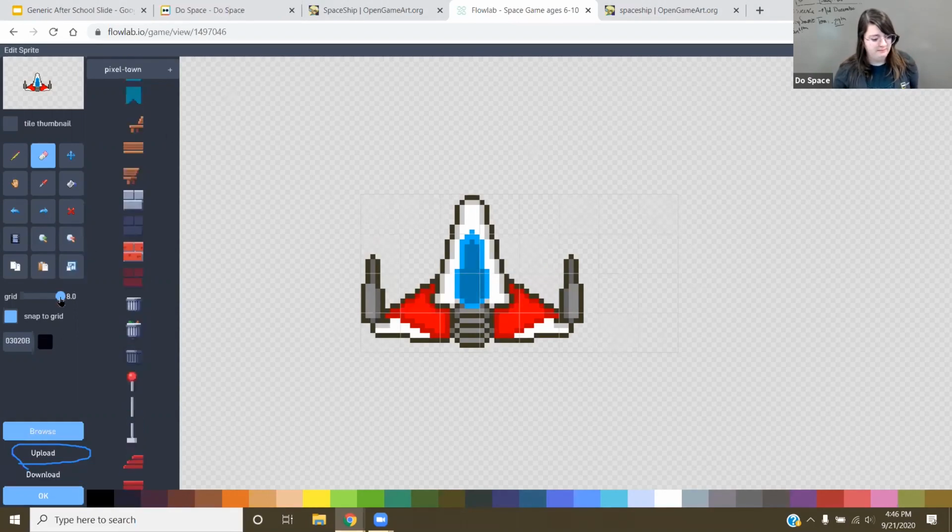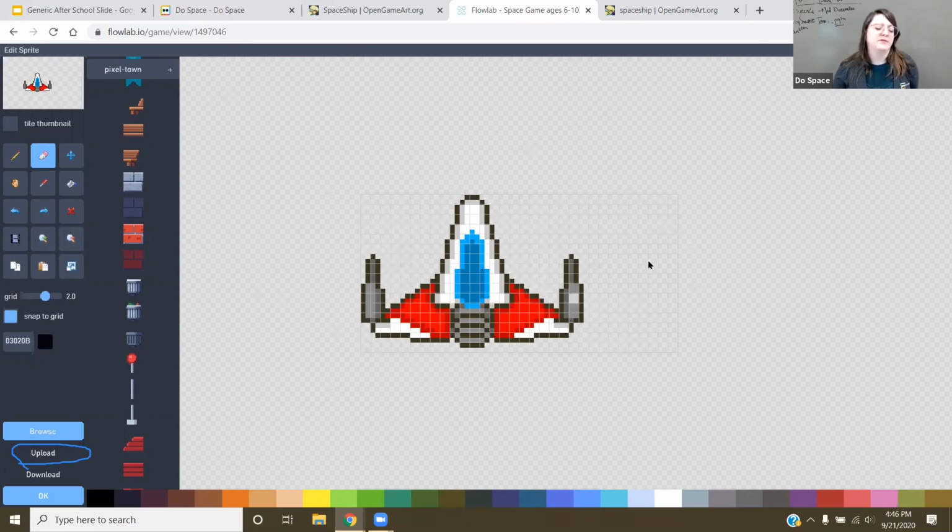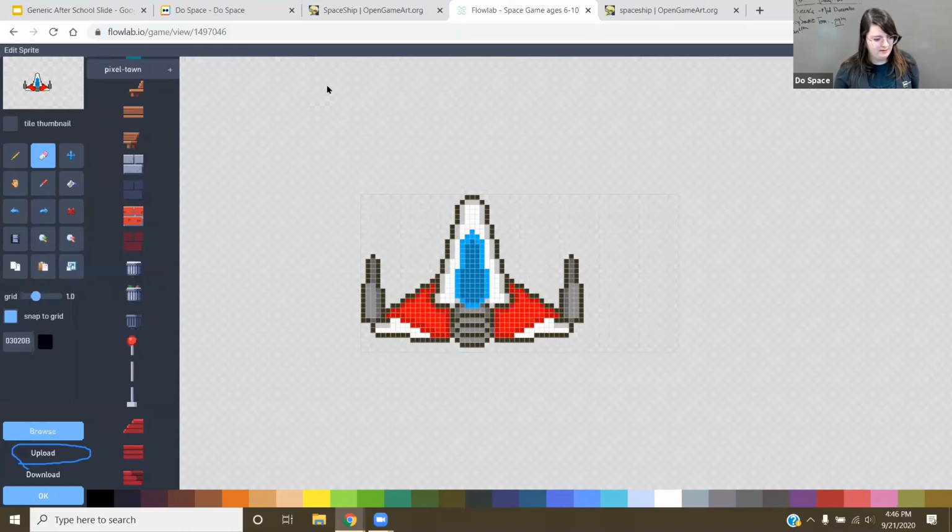I could edit it if I want. There's this little grid thing on the left side right here. It changes the square size. It's kind of hard to see in the preview I'm showing. I may be able to see it easier if you play with it. And then I do have all this extra space right here.